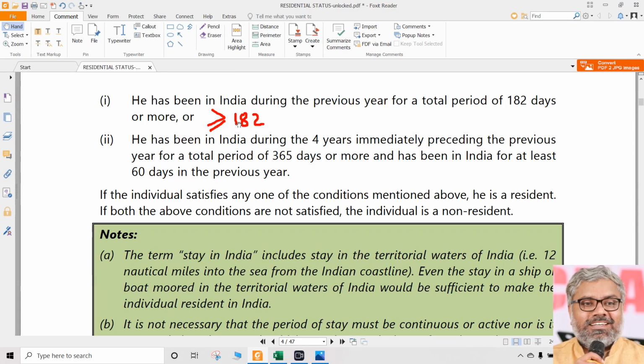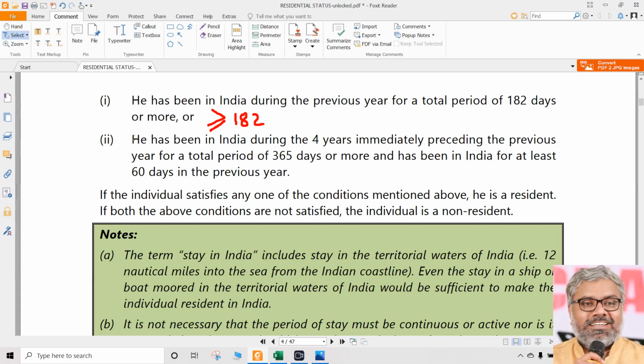First condition is this 182 days. If anybody satisfies, there ends the matter, is a resident. We don't need to check the second condition. What if somebody did not stay for 182 days during the previous year? Directly we cannot come to non-resident. Then we have to check the second condition, that is condition number 2.